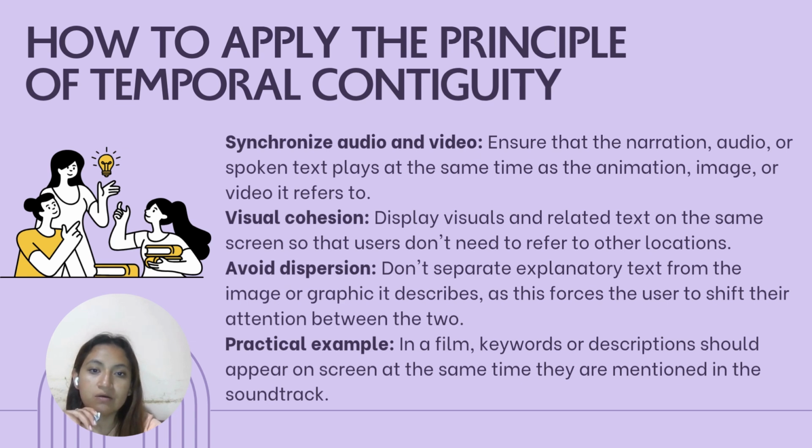Display visuals and related text on the same screen so that viewers don't need to refer to other locations. Avoid dispersion. Don't separate explanatory text from the images or graphics it describes, as this forces the user to shift their attention between the two.